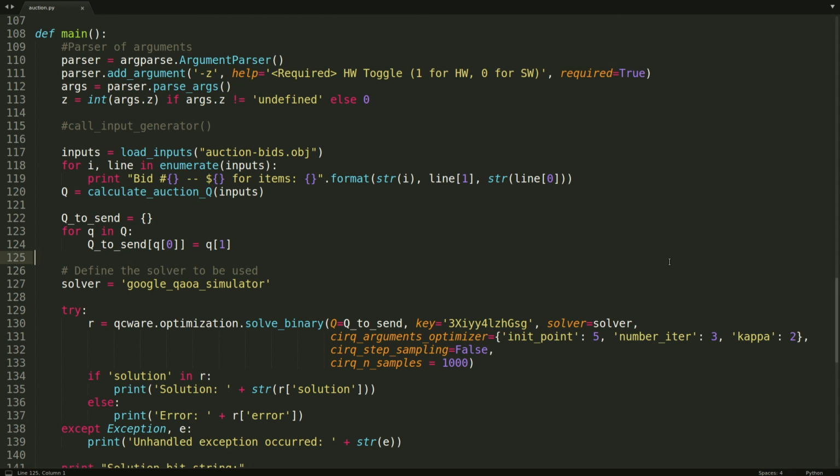Enterprise users can solve this real-world problem in a similar fashion to the max cut problem from earlier. First, we encode the bids into a QUBO problem, and then call the solve binary function from the QC Ware library, which uses the Cirq QAOA implementation to find a solution.